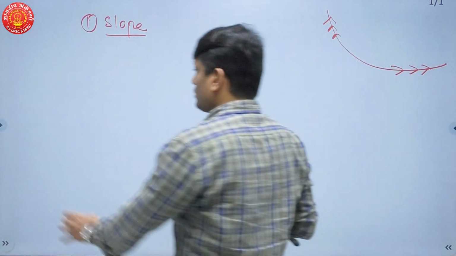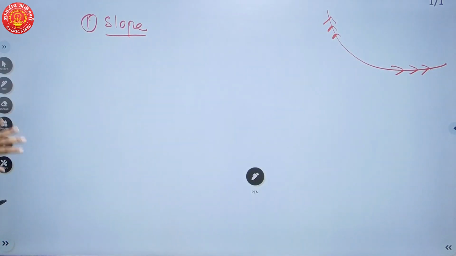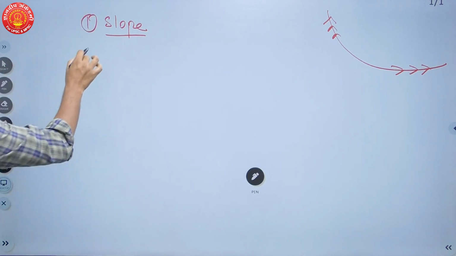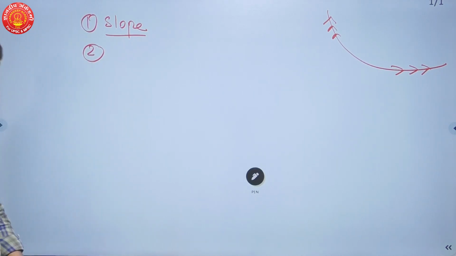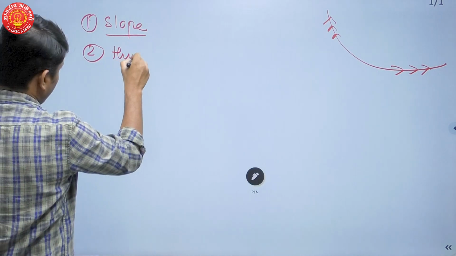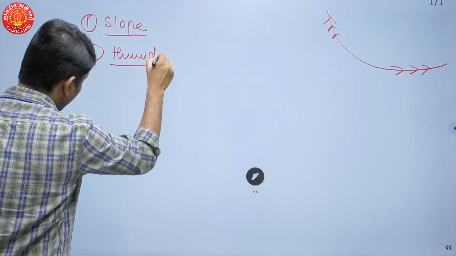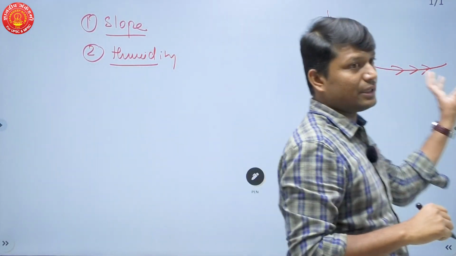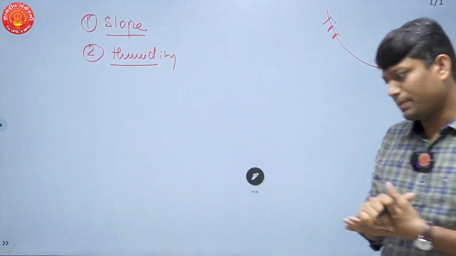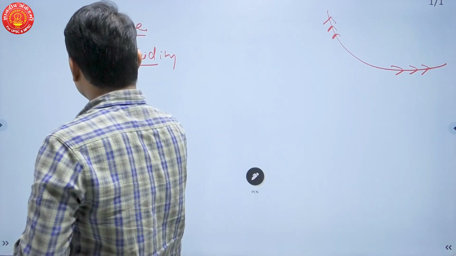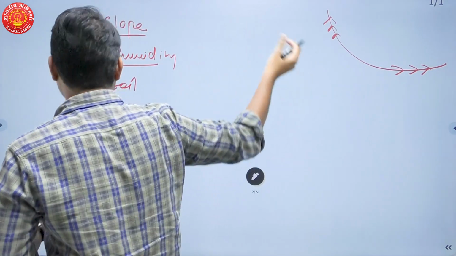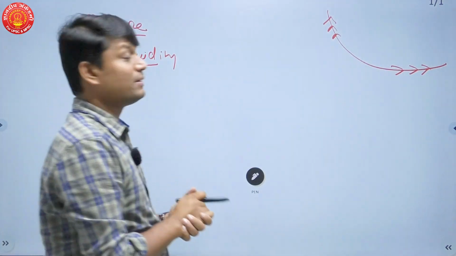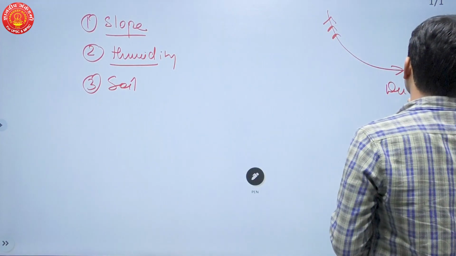Fine. So I have mentioned one geographical reason, that is slope, which is a major reason. Another important point I have to mention is humidity levels. Definitely humidity levels are higher in the eastern parts, not in the western part. Then you move on to the soils present in the eastern and western parts. In the eastern part, we have the development of duar.